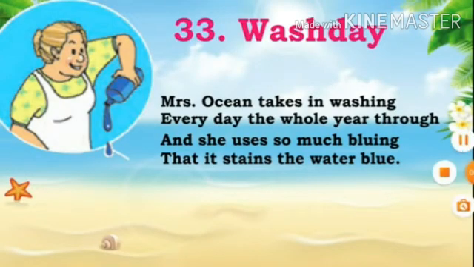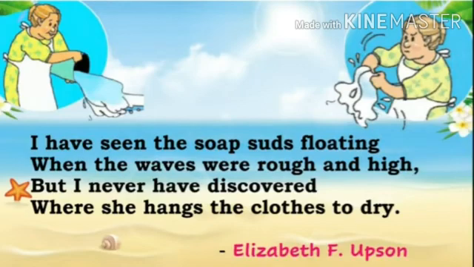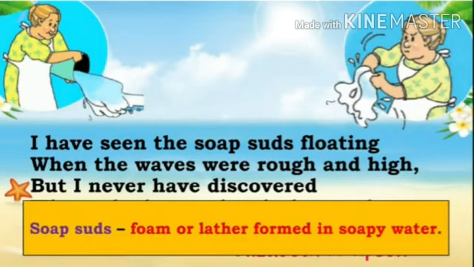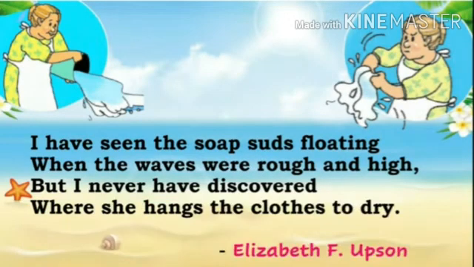Now the next line, children. I have seen the soap suds floating when the waves were rough and high. Soap suds means foam or lather formed in soapy water. So children, here in this line, the poetess is saying that I have seen the soap suds floating on the ocean.